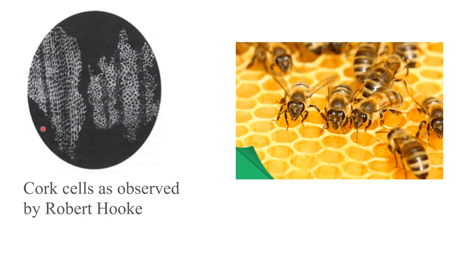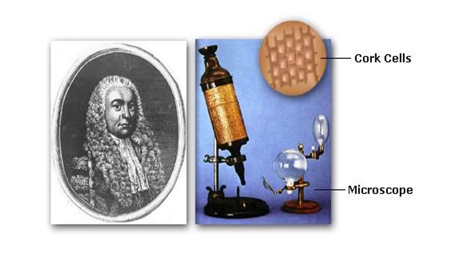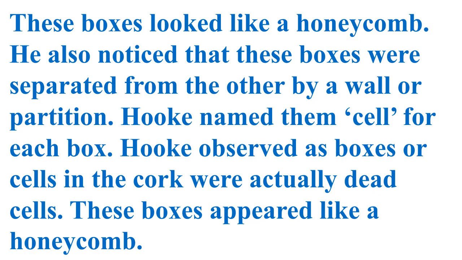So this was the observation of Robert Hooke, cork cells, and it was appearing like a honeycomb structure. So you can compare this honeycomb with the cork cells observed by Robert Hooke. These were the dead cells he observed. Then these are again cork cells. This is the microscope used by Robert Hooke, and this is Robert Hooke. These boxes looked like a honeycomb structure.